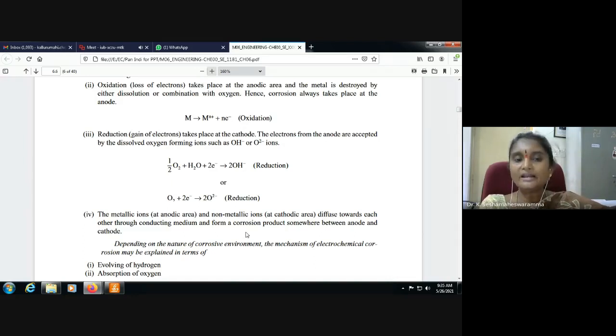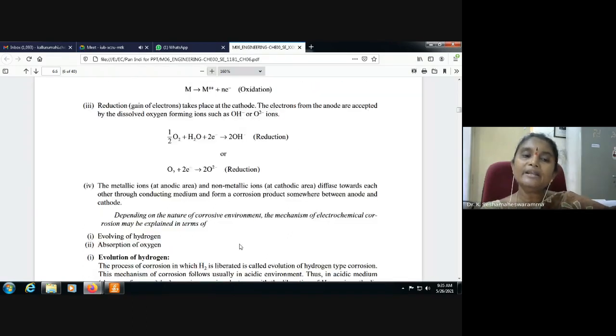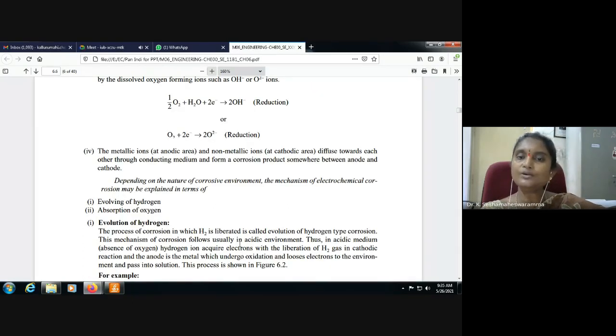The metallic ions at the anodic area and the OH- or oxide ions at the cathodic area diffuse in opposite directions through the conducting medium and form a corrosion product somewhere between anode and cathode, because they are moving towards each other.